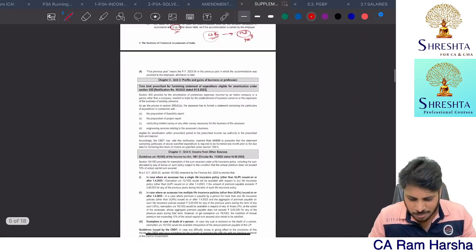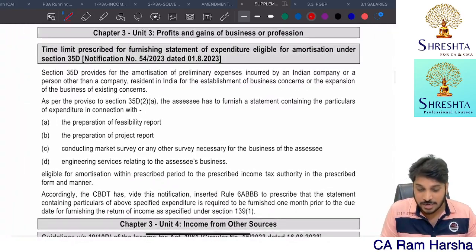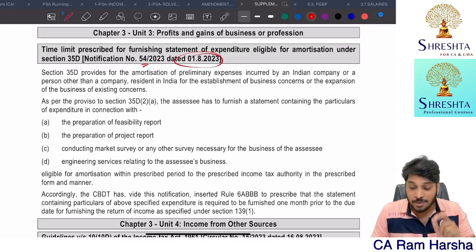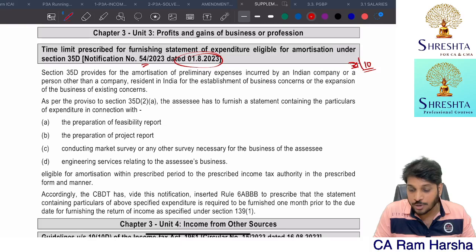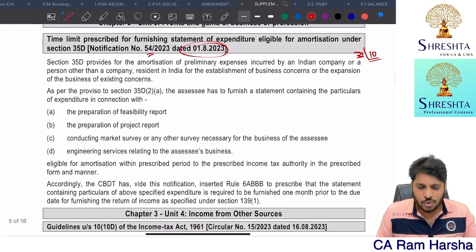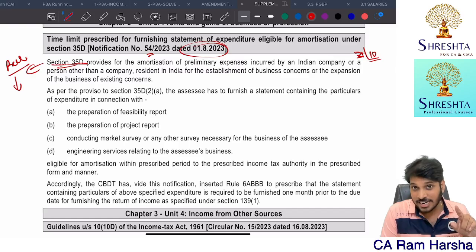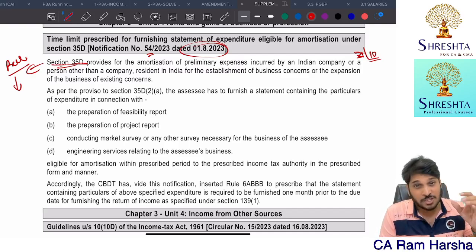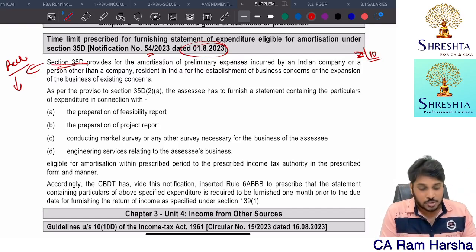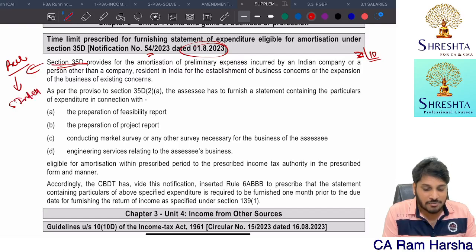Now look at the supplementary material, 35D. Very basic provision. It's not a big deal. In the supplementary material, they have added this. A notification came on 1st August 2023. Remember, all the amendments up to 31st October are applicable for the May 2024 exam. So what is 35D? Preliminary expenditure. Preliminary expenditure can be claimed by a domestic company as well as a resident Indian citizen, if they incurred it for starting the business or expansion of the business. Whatever expenditure qualifies as preliminary expenditure, 5% of the cost of the project or 5% of the capital employed, whichever is higher, like that, some points were there. That amount you can claim as deduction in 5 installments, right?